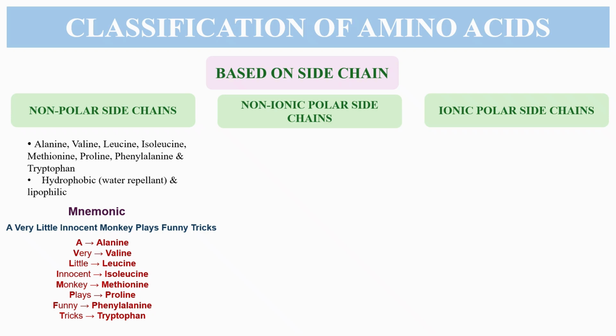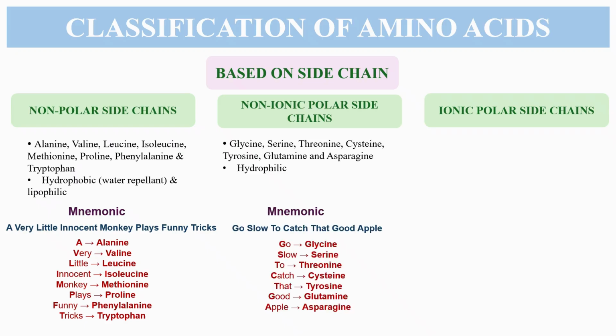Okay, non-ionic polar side chains refer to those functional groups attached to the central carbon of the amino acid that have a slight electric charge but do not carry a full positive or negative charge, unlike charged amino acids. Unlike non-polar side chains, they do have a charge, but unlike ionic polar side chains, they have very little charge and they can form hydrogen bonds with water.